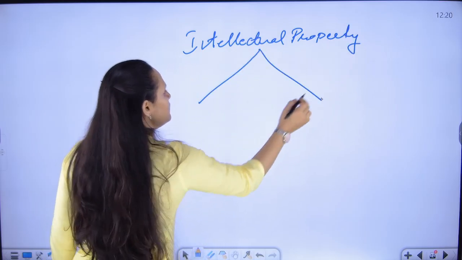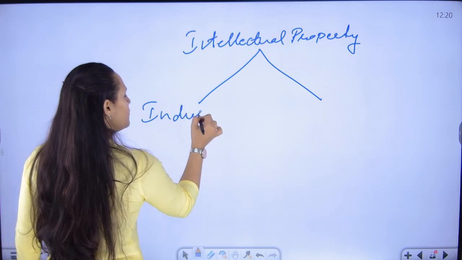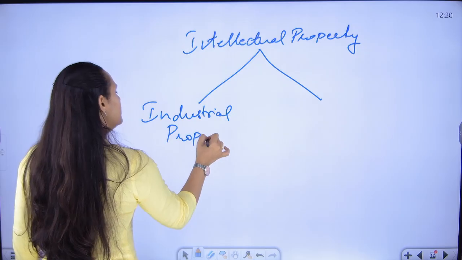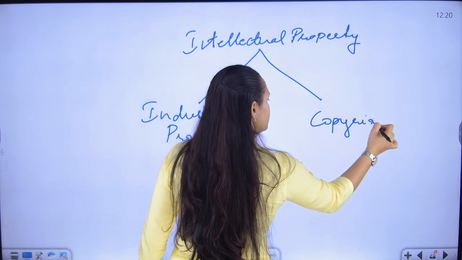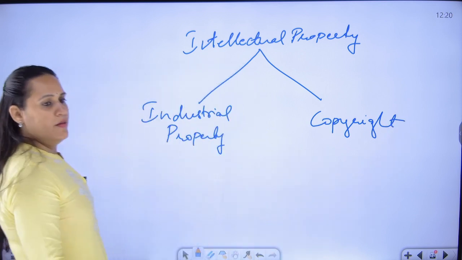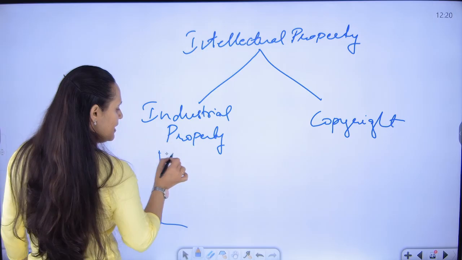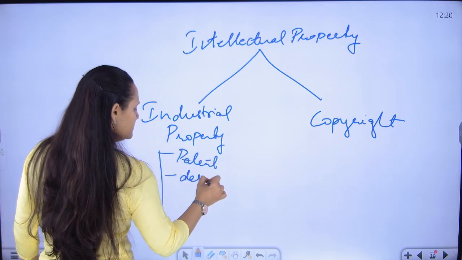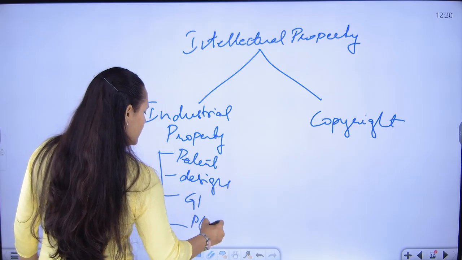intellectual property is classified into two forms. One is the industrial property. Another one is a copyright. Okay. What is industrial property? Industrial property has various subclassifications like patent, you have designs, you have GI, you have plant variety and protection.